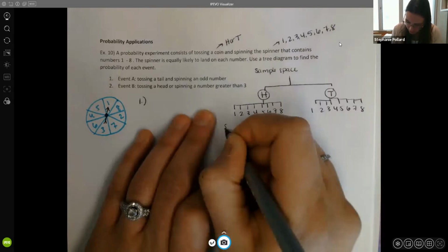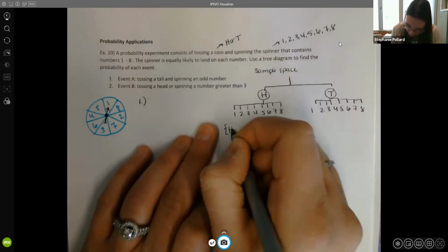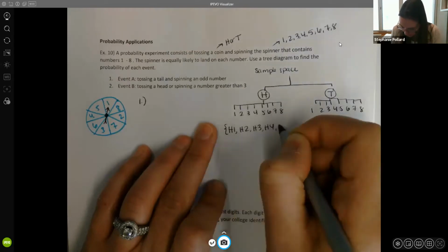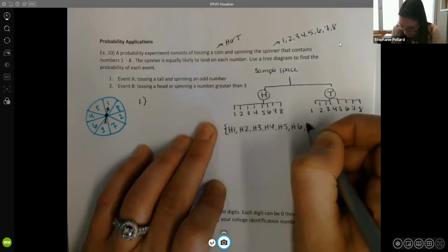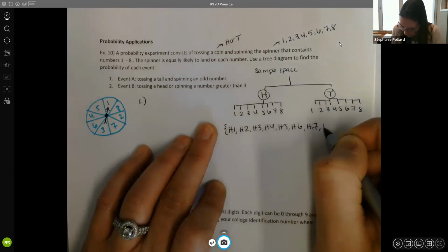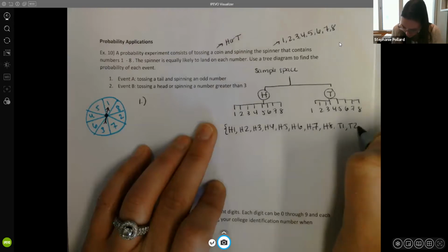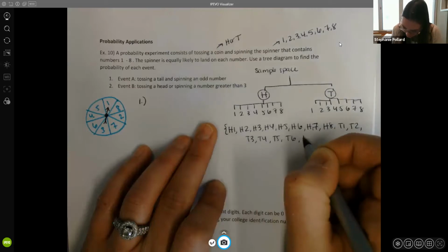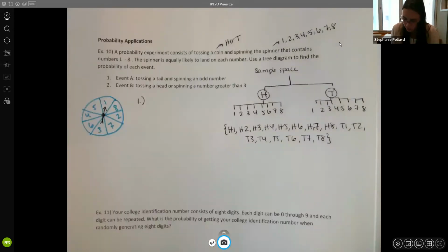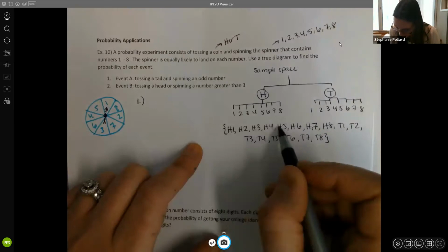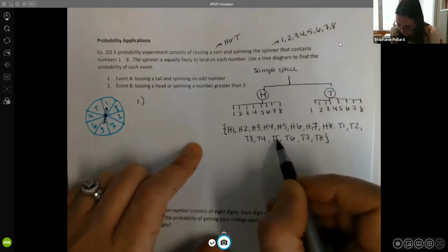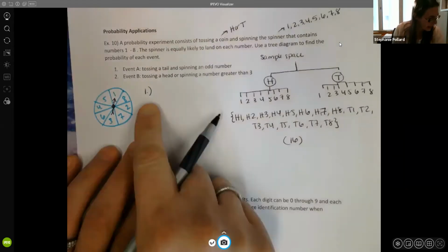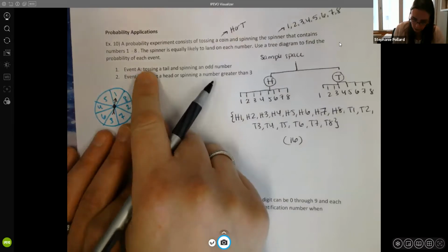So what our sample space looks like here is you could get heads in the number 1, heads in the number 2, heads in 3, heads in 4, heads in 5, heads in 6, heads in 7, heads in 8, tail 1, tail 2, tail 3, tail 4, tail 5, tail 6, tail 7, or tail 8. So there's our sample space. So we have 1, 2, 3, 4, 5, 6, 7, 8, 9, 10, 11, 12, 13, 14, 15, 16 possible outcomes there.